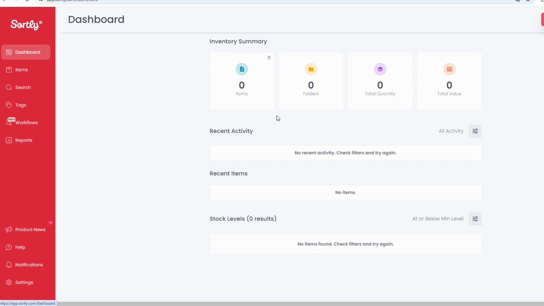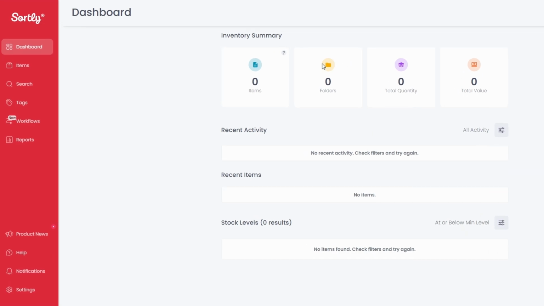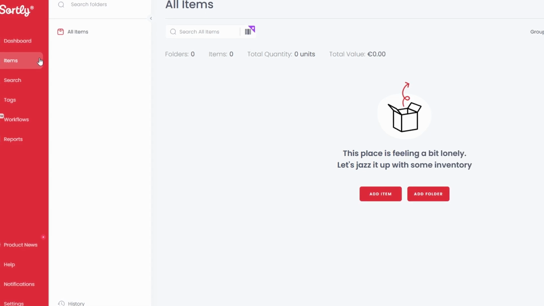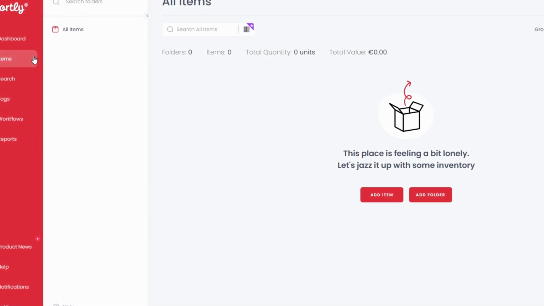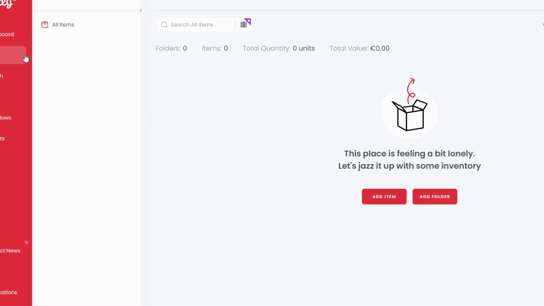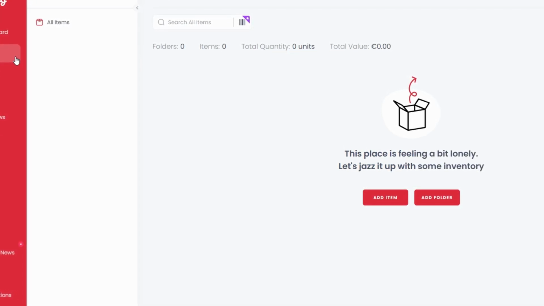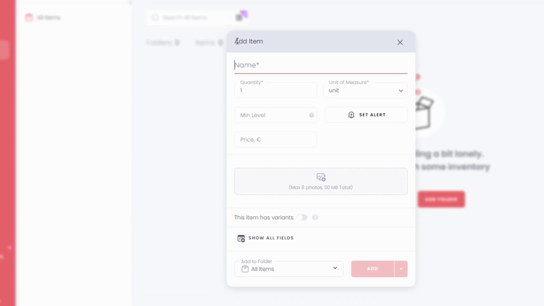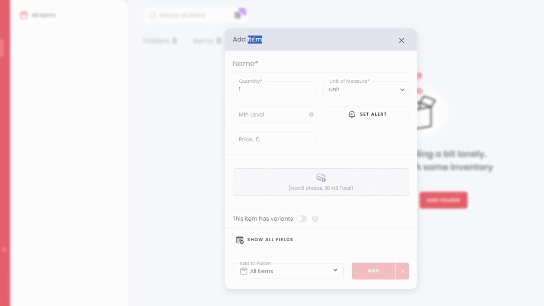Sortly makes this process incredibly straightforward, while also giving you plenty of options to customize the details of each item. Here's how to get started and make the most of this feature. To begin, locate the Add Item button on the dashboard. This opens up a form where you'll enter all the details about the item you want to track.